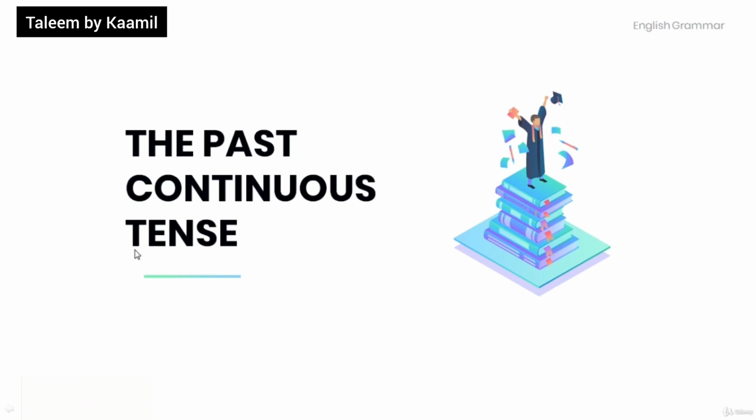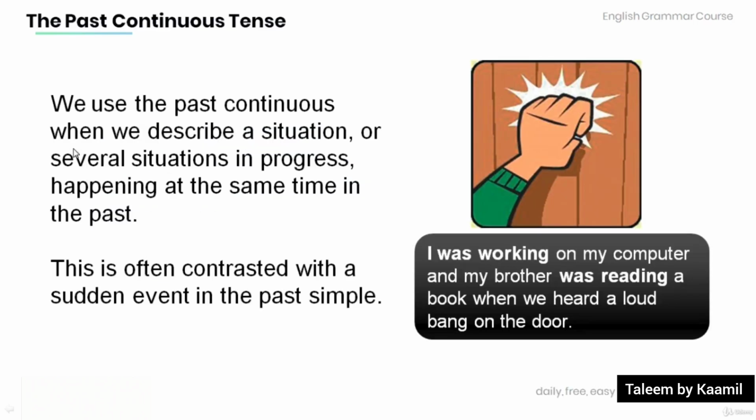Let's get started. Now, we use the past continuous when we describe a situation or several situations in progress happening at the same time in the past. Now, this is often contrasted with a sudden event in the past simple. Have a look at the example over here.